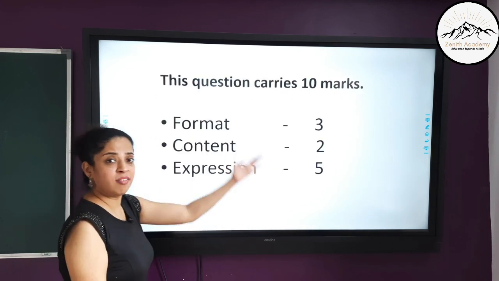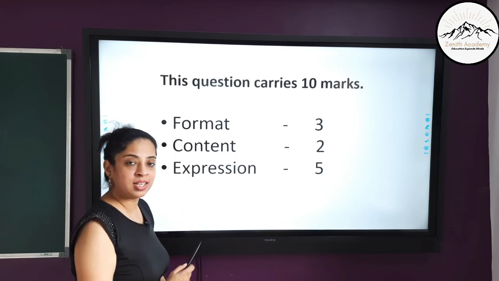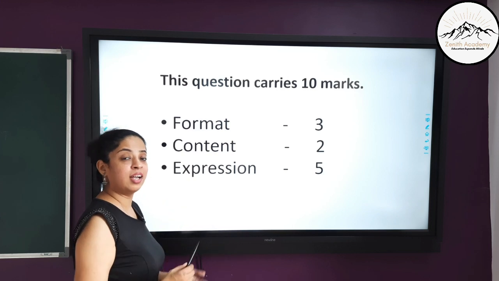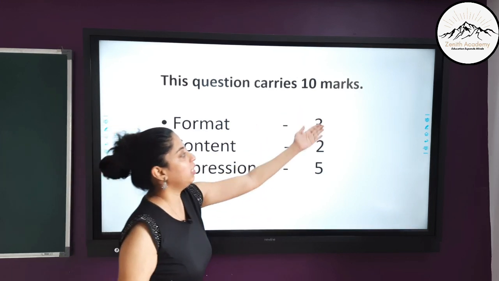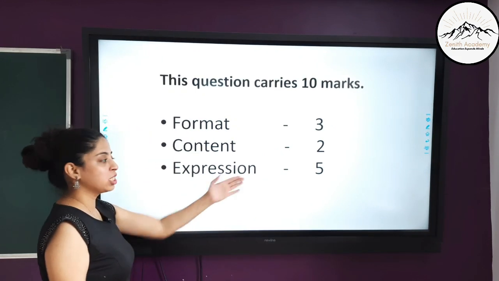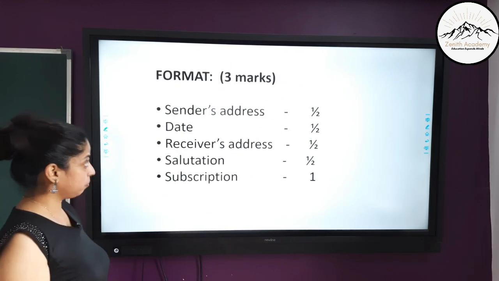First let's have a look at the marks distribution. This question carries 10 marks in the ICSE examination. The format carries 3 marks. So if you have written the letter in a perfect format, you already get 3 marks. Then content gives you 2 marks and the expression gives you 5 marks. Let's talk about each of them.